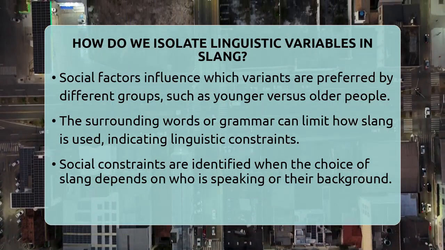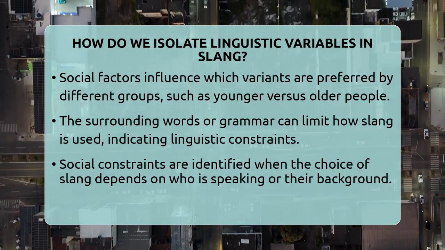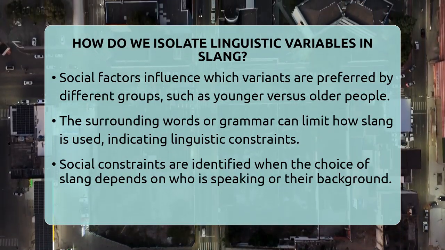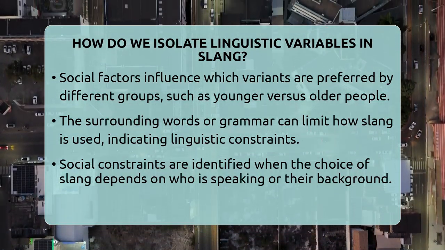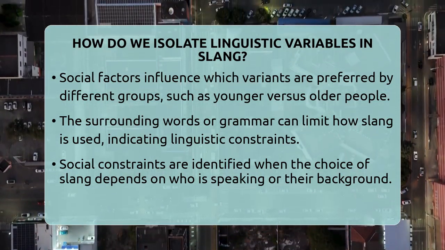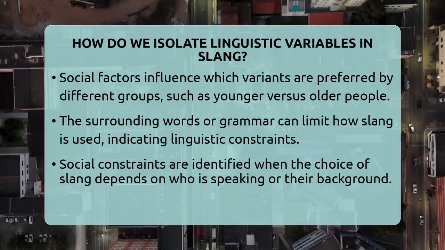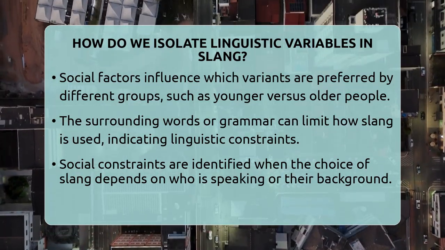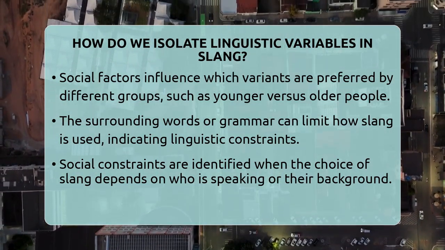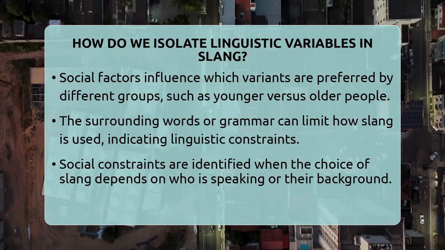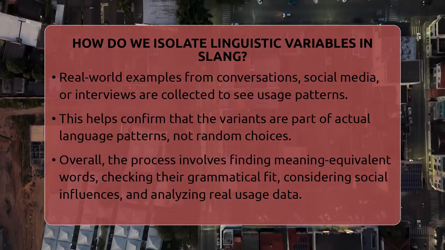Then, we look at how the surrounding words or grammar influence the choice. Some slang words only work with certain verbs or phrases. If the choice depends on sentence structure, it's a linguistic constraint. If it depends on who is speaking or their background, it's a social constraint. Finally, we gather real examples from conversations, social media, or interviews. This helps us see how often each variant is used and in what context.